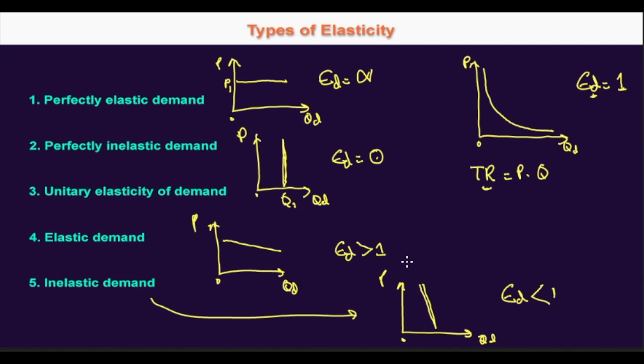So these are the five types of elasticity, and as you can see, there will be a constant coefficient of elasticity for three cases: perfectly elastic demand, perfectly inelastic demand, and unitary elasticity of demand. In the other cases it would change, but in elastic demand it will be more than 1, and for inelastic demand it will be less than 1.